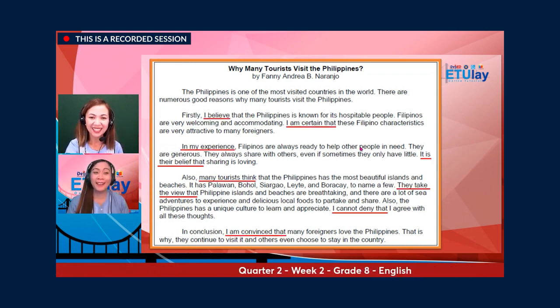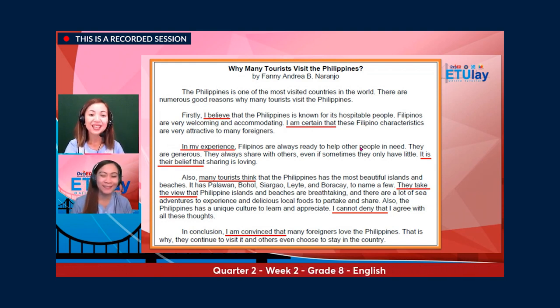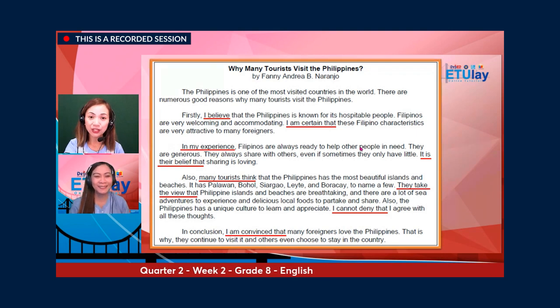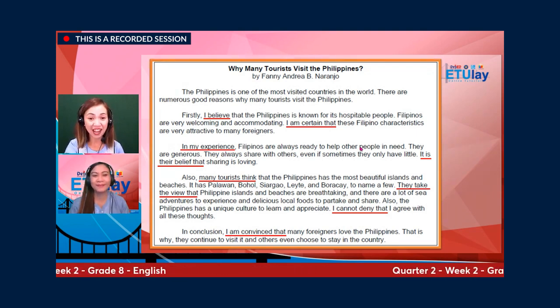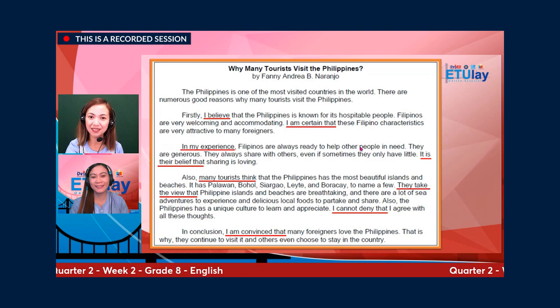All right. What have you seen now in this essay? All right, Tutor Jovith. What have you noticed with the underlined words? Yes, you are right. These are opinion marking signals. Can you name one, Tutor Ruby?